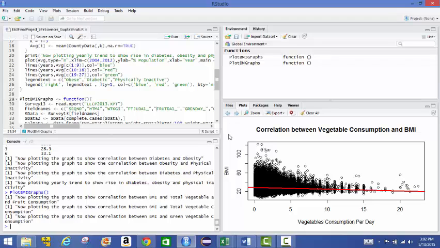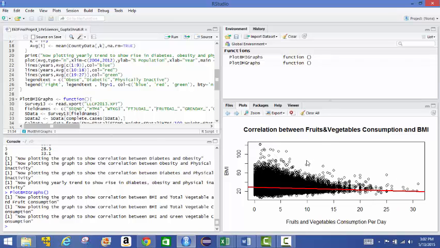And then we see the first graph that was plotted by this function, the correlation between total fruits and vegetables consumption per day and BMI. Again, the negative correlation here is not as clear. You can somewhat make it out from this line, but the regression model line is somewhat straight.